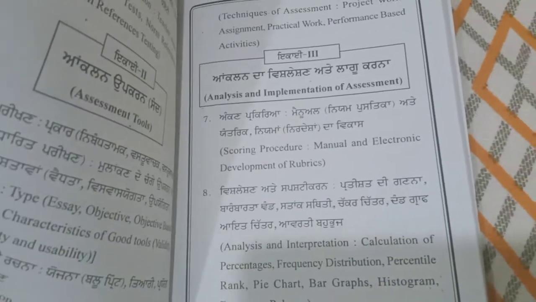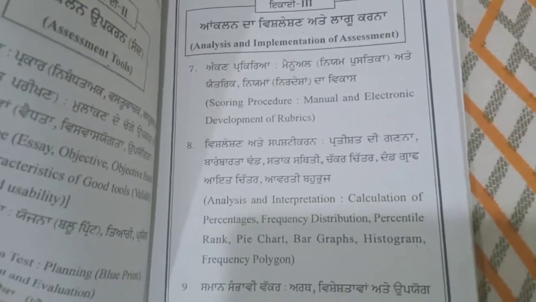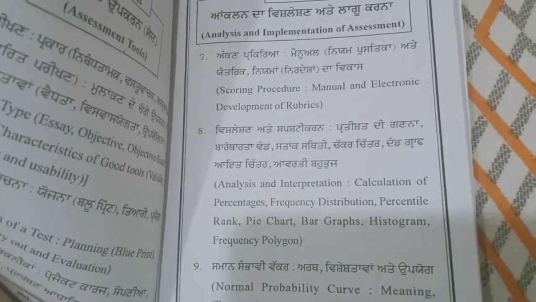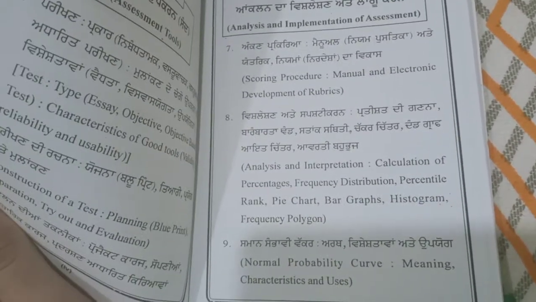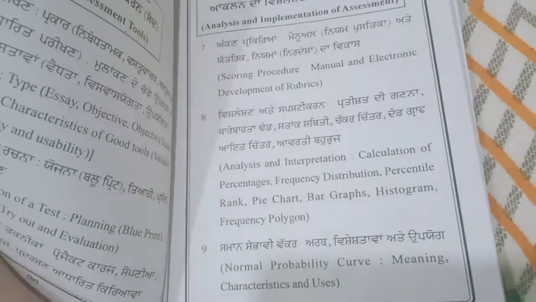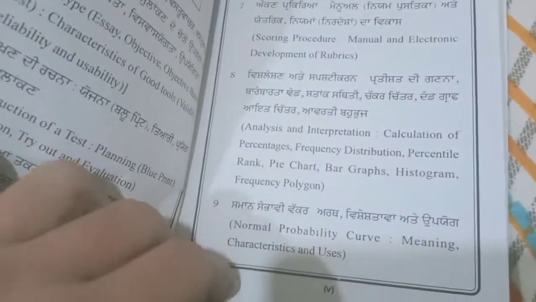Then unit 3 analysis and implementation of assessment, scoring procedure, manual and electronic, development of rubrics, analysis and implementation, calculation of percentages, frequency distribution, pie chart, bar graph, histogram, then normal probability curve, meaning, characteristics and uses.